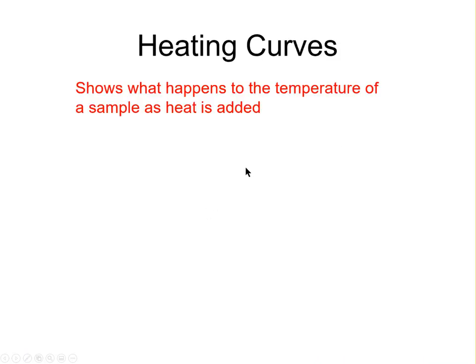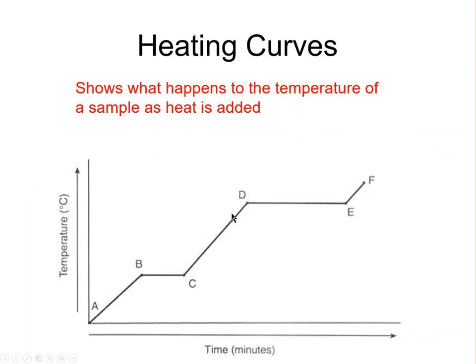All right, now let's look at a heating curve. A heating curve is a plot that shows us what happens to the temperature of a sample of matter as heat is added to it. So here we have time on the x-axis. We could also say that on the x-axis here, we're talking about heat. So as we add heat, we're increasing in the x direction. We can see in the y direction, we have temperature. So as we add heat, the temperature will go up.